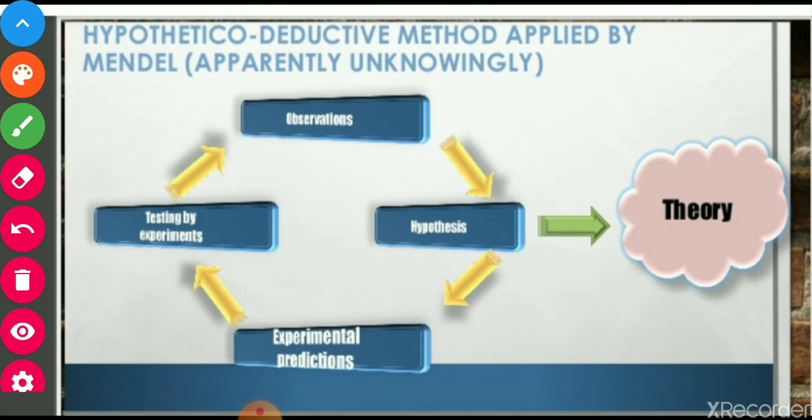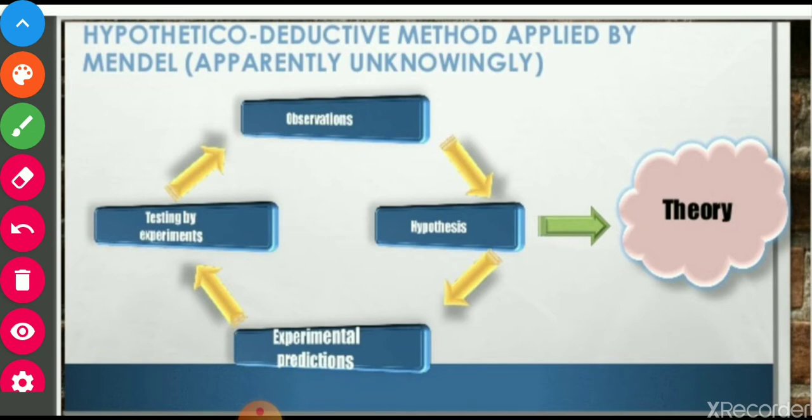Now see the process that was carried out by Gregor John Mendel. So see, first hypothesis, then on this basis experimental procedures were adopted, predictions were done.